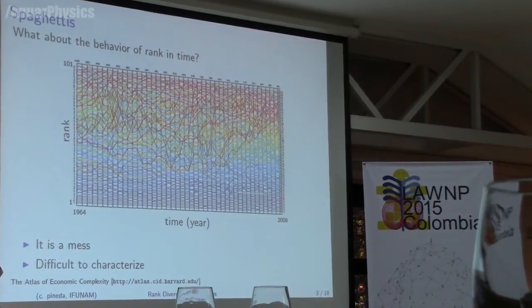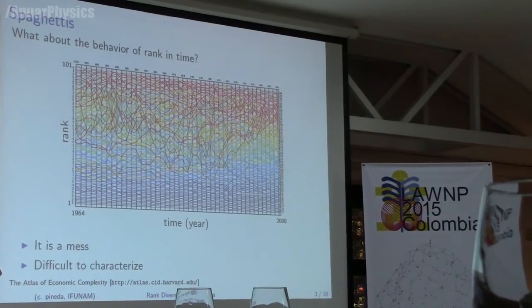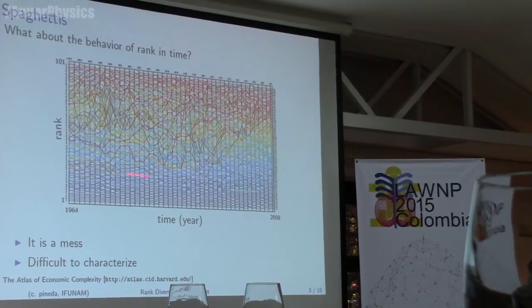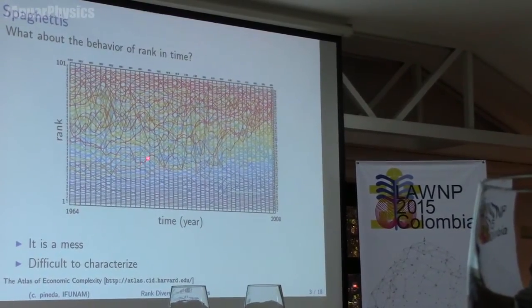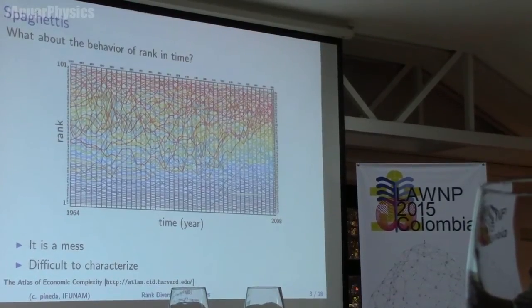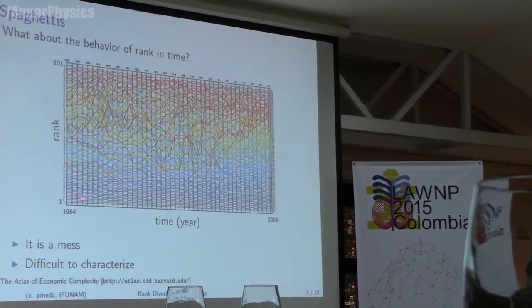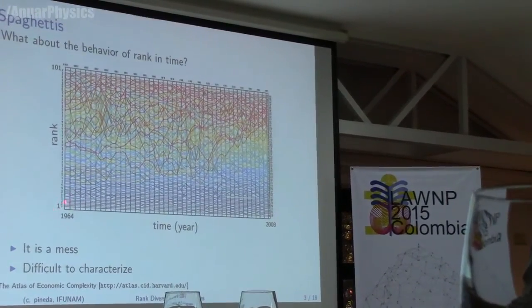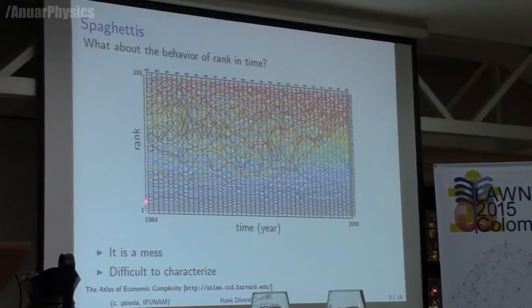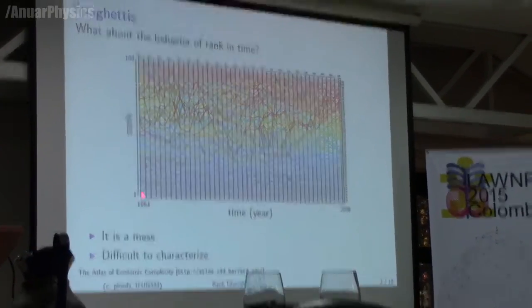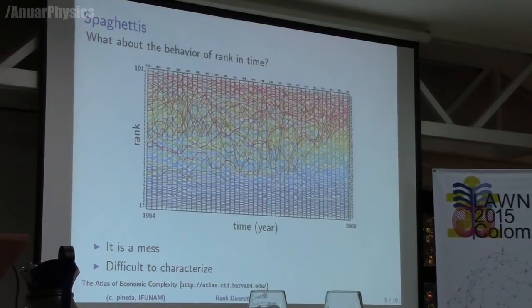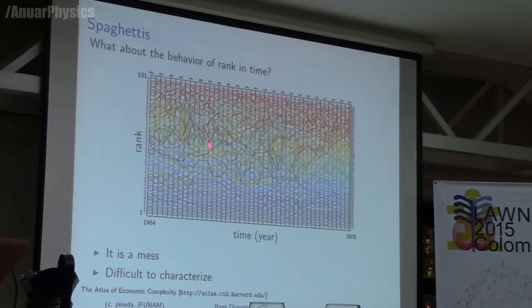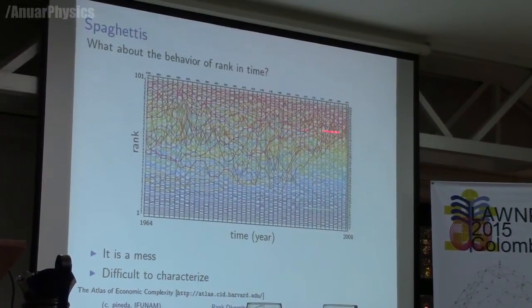And we can see several features here. First of all, it's a mess. You can see that it's a mess. In principle it would seem very difficult to try to understand this figure. It might be difficult to characterize, but there are also some interesting features. For example, the countries with the highest rank, with rank say 1 or 2 or 3 until 10, are usually constant over time, which means that more or less rich countries have remained rich over time, but poor countries remain to vary a little bit.